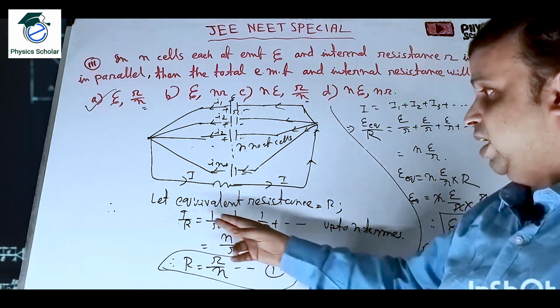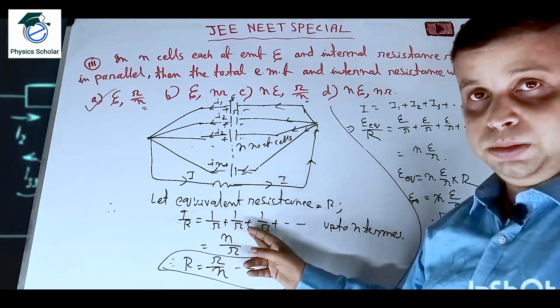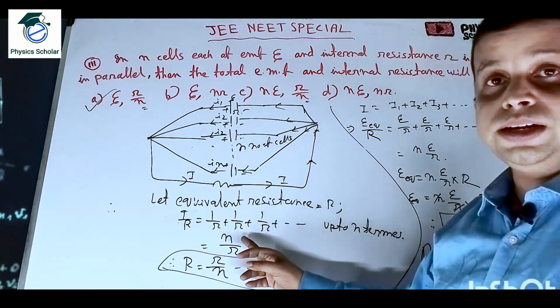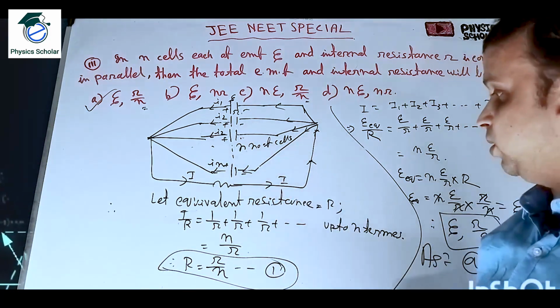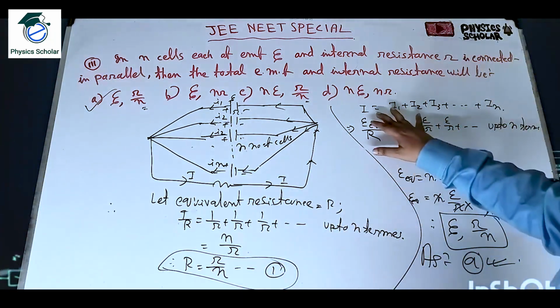Let the equivalent resistance be capital R. So 1 by capital R is equal to 1 by small r plus 1 by small r plus up to n terms. So it is n by small r. Clear? So R is equal to small r by n. Clear? It will be reversed, reciprocal. Now I is equal to what?